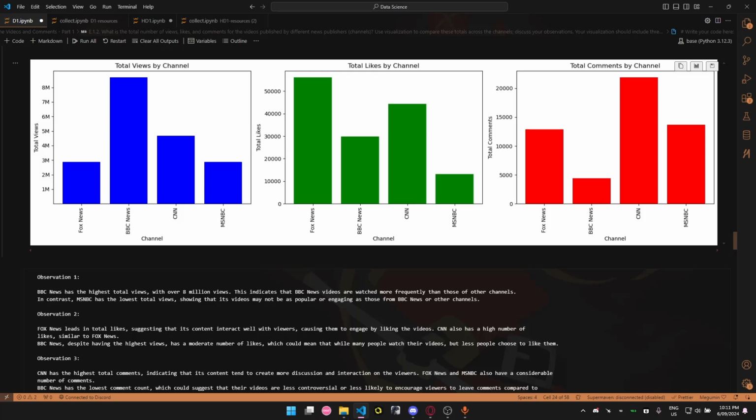Lastly, let's look at the total comments. CNN tops this category with the highest number of comments, indicating that its content sparks more discussion and interaction among viewers. Fox News and MSNBC also generate a considerable number of comments, as we can see here. However, BBC News, despite leading in views, has the lowest comment count. This may suggest that their videos are either less controversial or less likely to provoke a response from viewers in the form of comments compared to other channels.